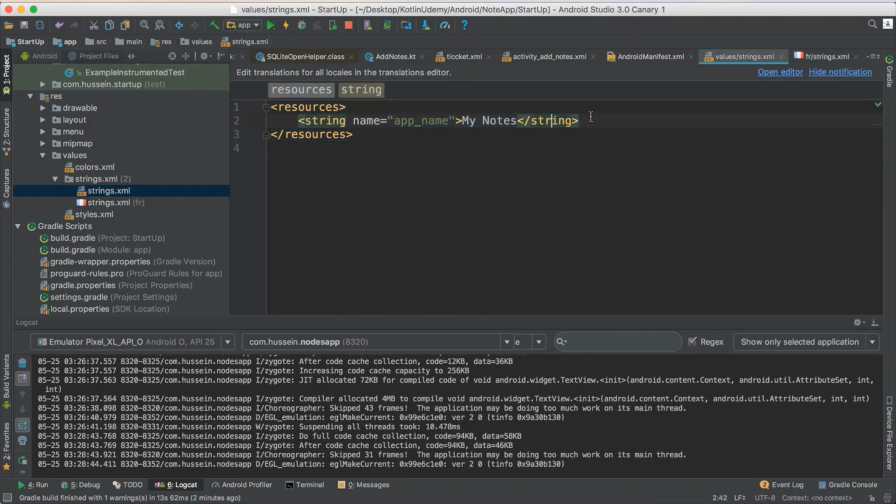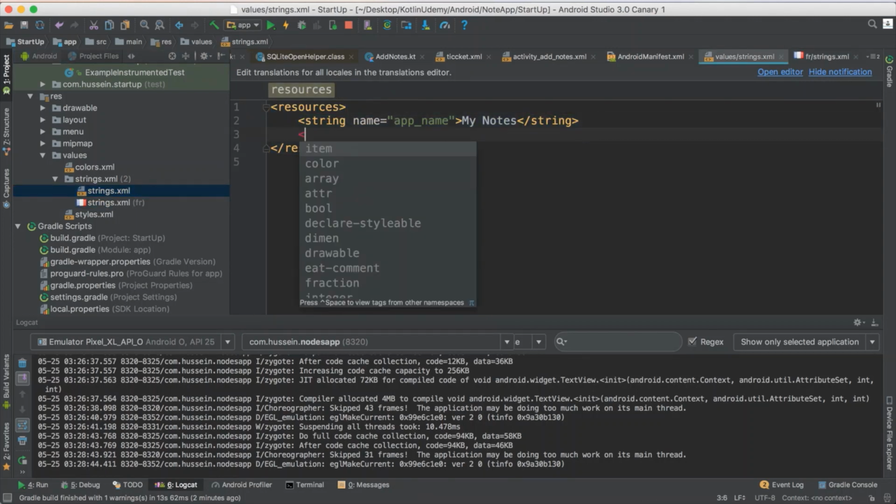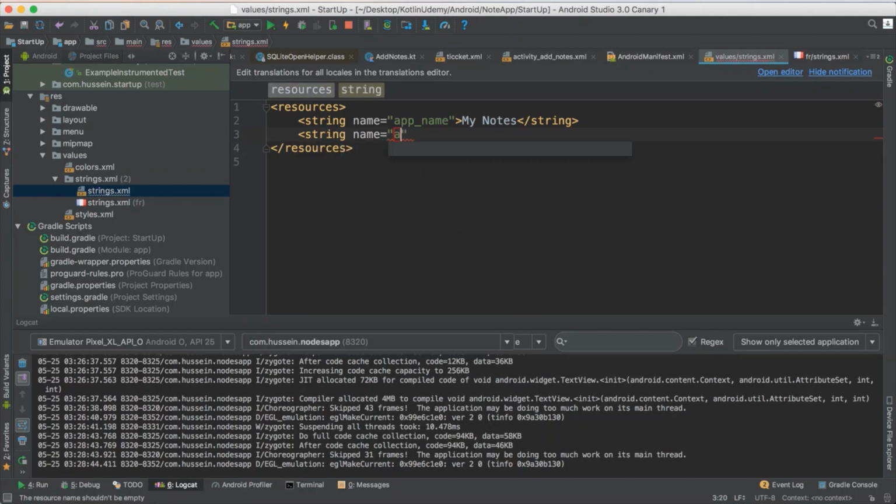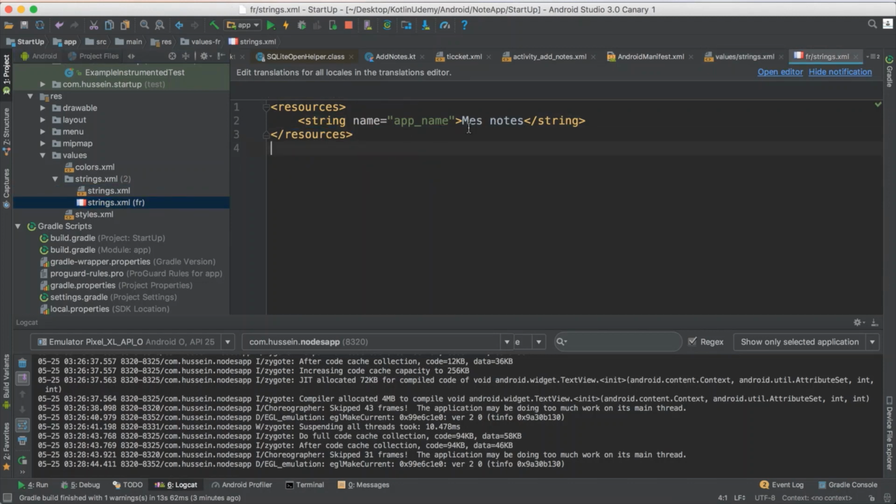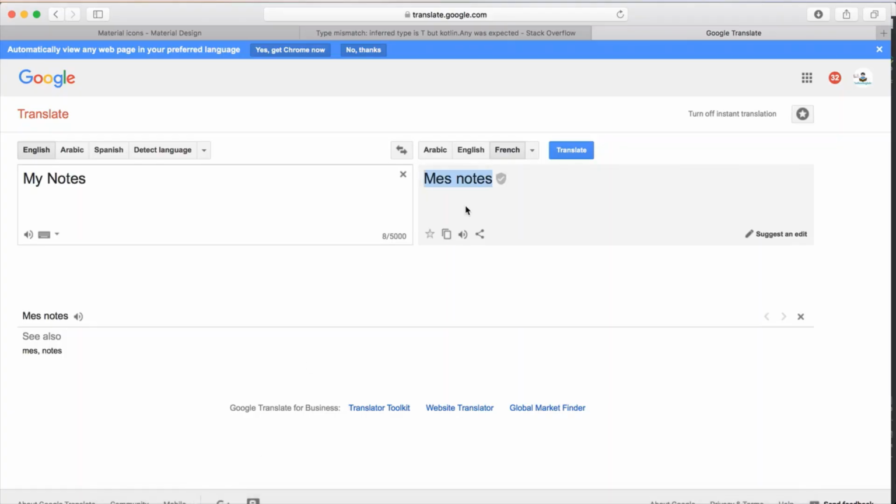Think about it, you have more things. Like here you have a string for add. Like you said add a new, whatever, add a new. This is in English, but if you change it here in French, you have something different.